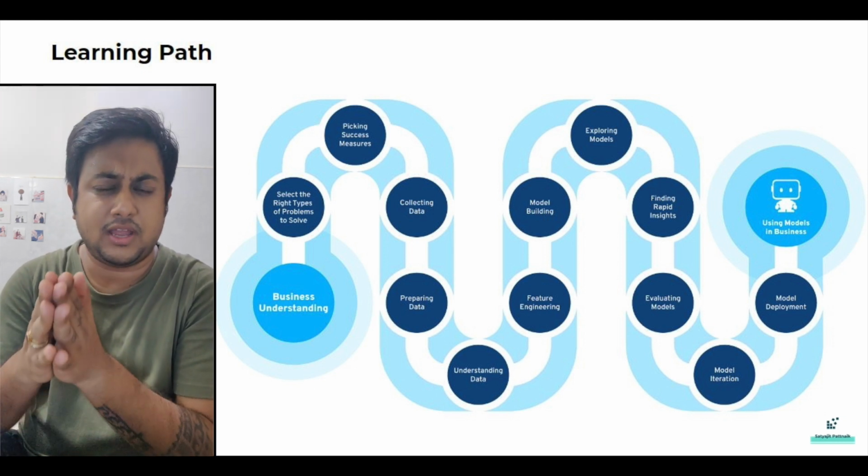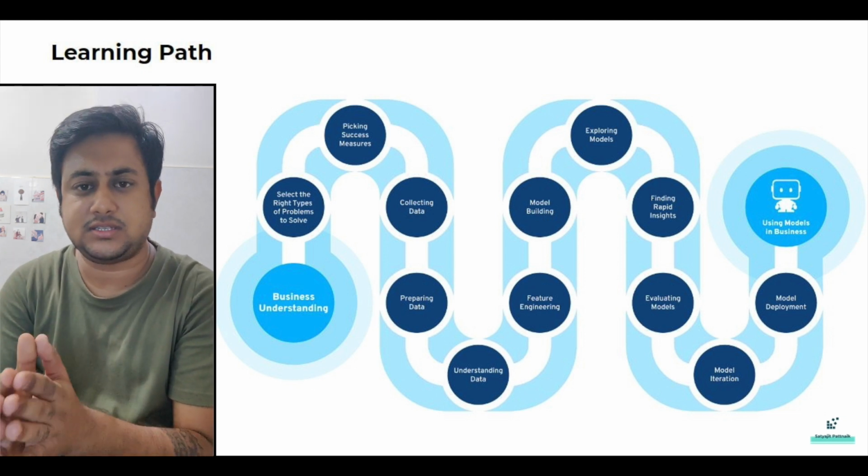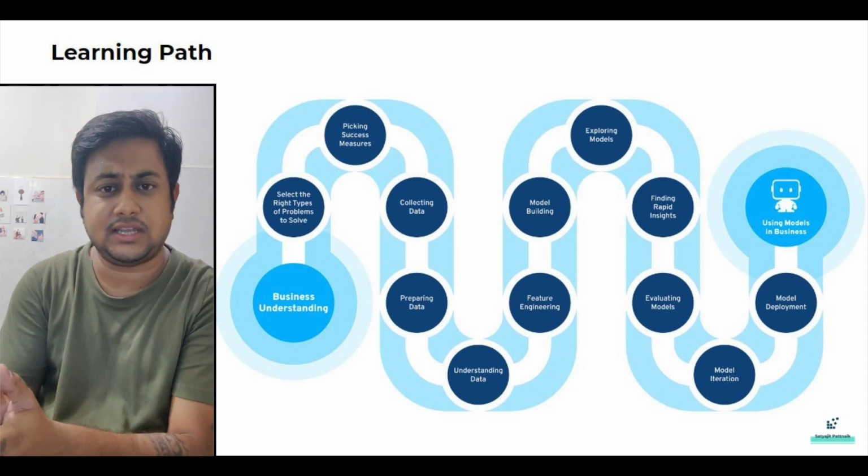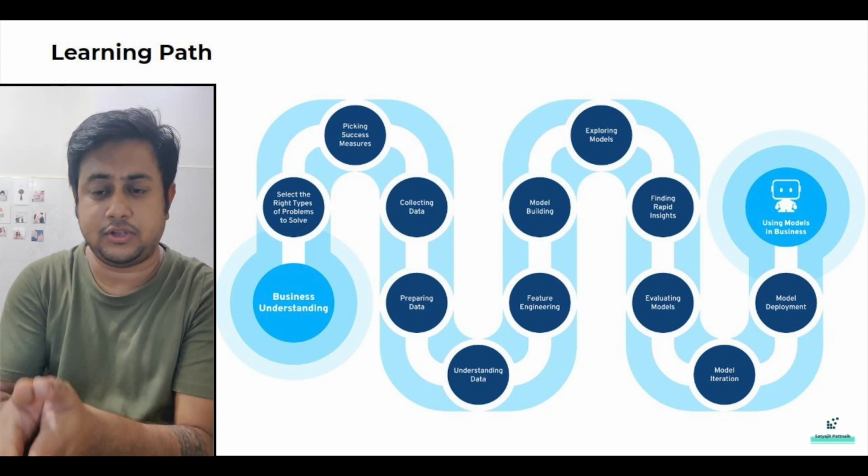So I hope you got a little gist of what a data scientist does in his day-to-day activity and what is the learning path in the field of data science from the data scientist's point of view.